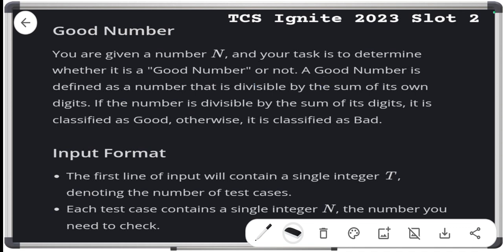A good number is defined as a number that is divisible by the sum of its own digits. If the number is divisible by the sum of its own digits, then it is classified as good, otherwise classified as bad. I am going to discuss this problem in Hindi.